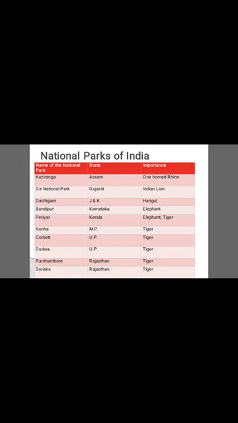Corbett National Park is present in UP, famous for tiger, and Dudhwa National Park is also present in UP and also conserves tiger. Ranthambore National Park is present in Rajasthan, famous for tiger conservation, and Sariska National Park is also present in Rajasthan. Its importance is it conserves tiger.